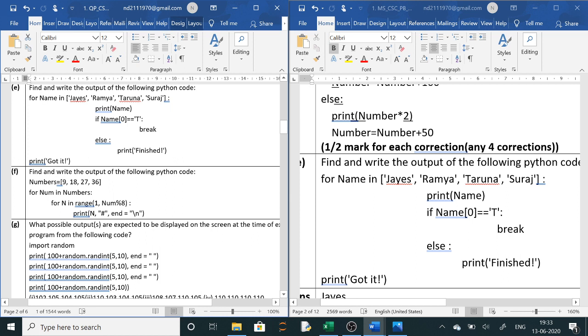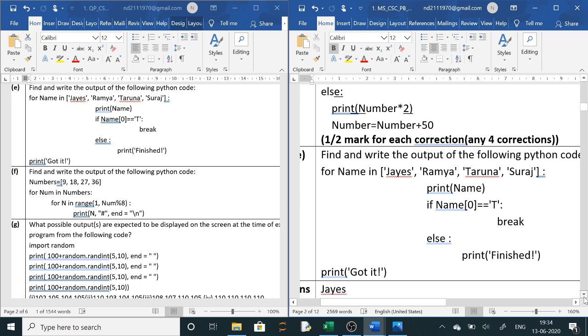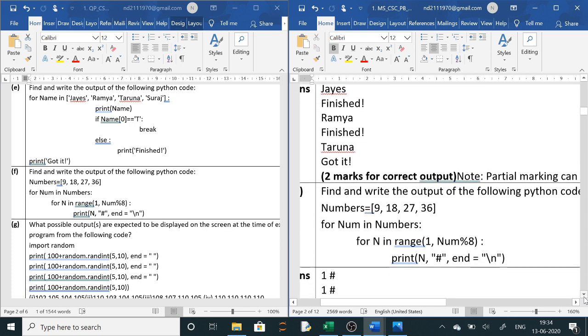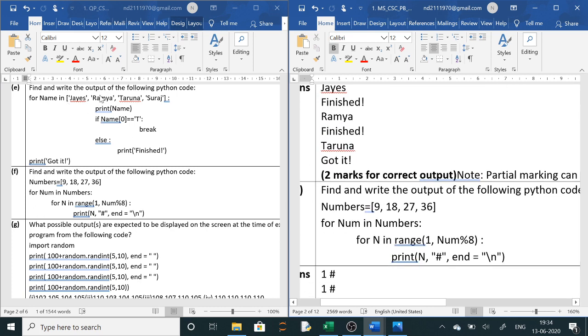So here what will happen: for name in, one by one name will be taken. First name will take Jayesh, it will print Jayesh. Then if name[0], means the first letter, is capital T, then it will break. So the first one is not having capital T, Jayesh, it will print. After then, if it is not capital T, it will print finished. So the output of this will be Jayesh finished.